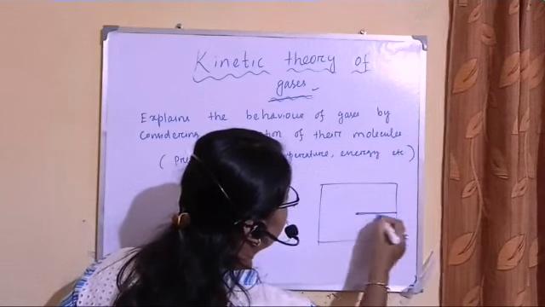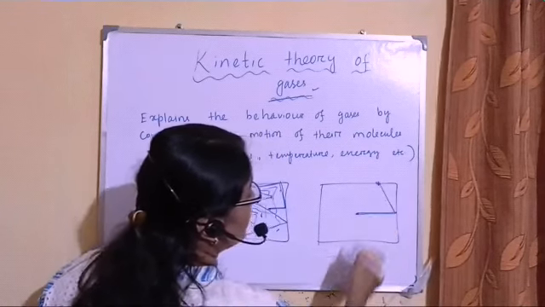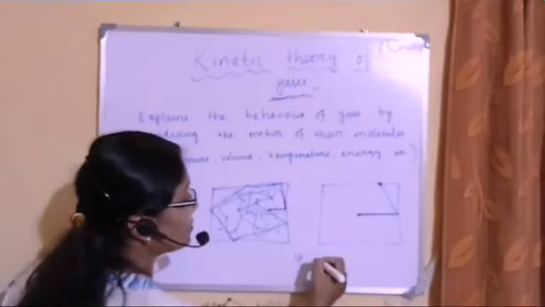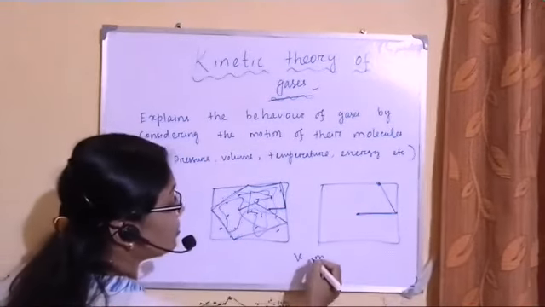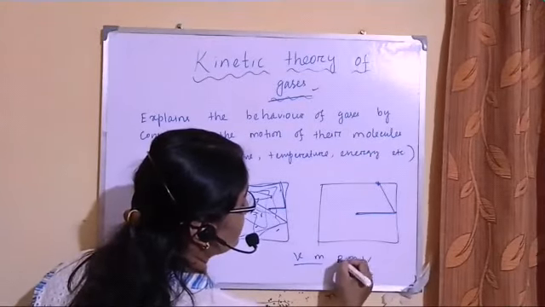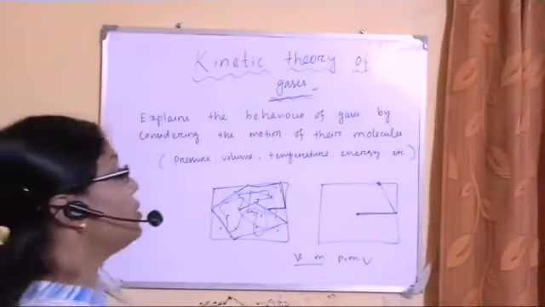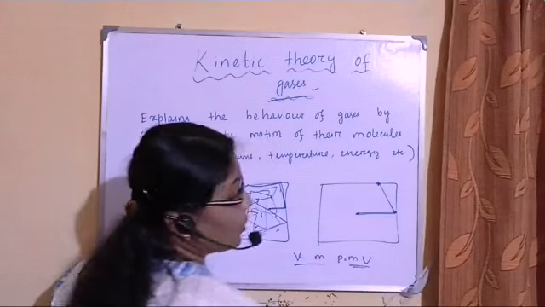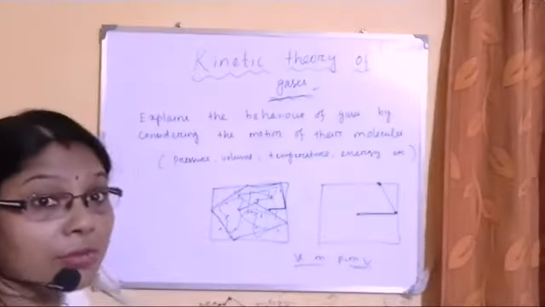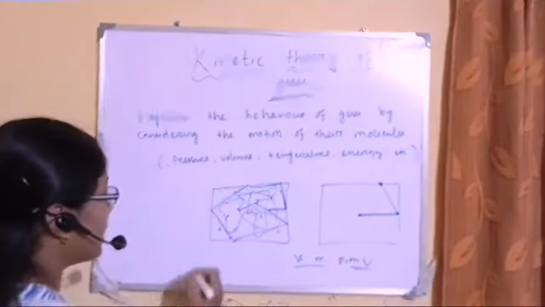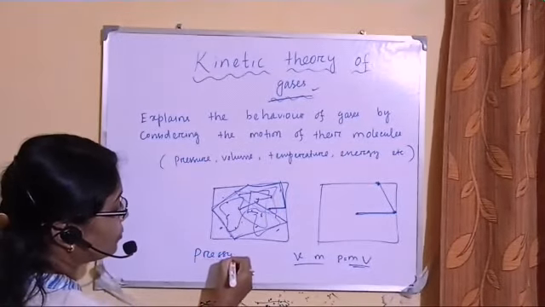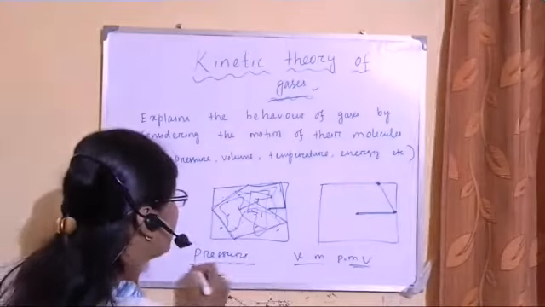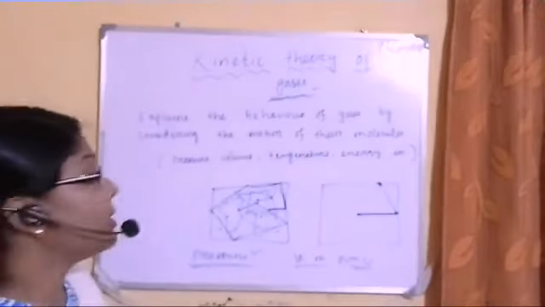they are in motion, and if they strike at the wall, then if these gas molecules are in motion that means they have some velocity. If they have some velocity and the gas molecules have some mass, then they have some momentum. So due to this momentum they will exert force on the wall of this container. Force exerted per unit area gives us what? Pressure. So pressure is a very important parameter here in the kinetic theory